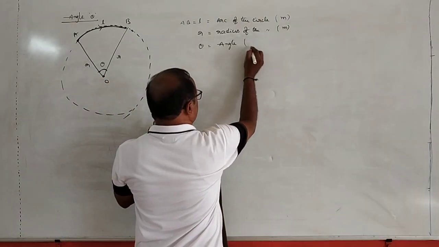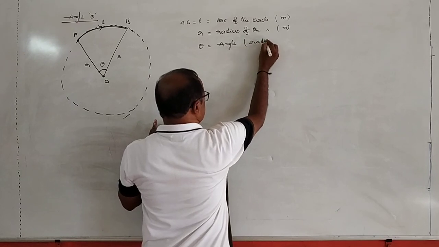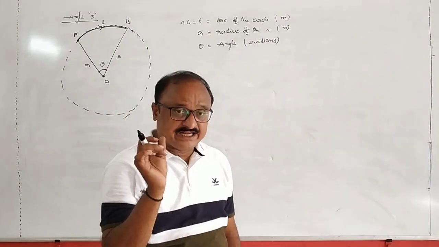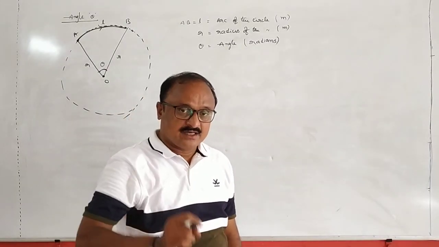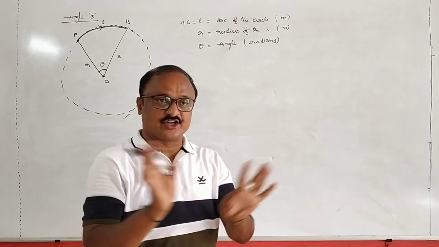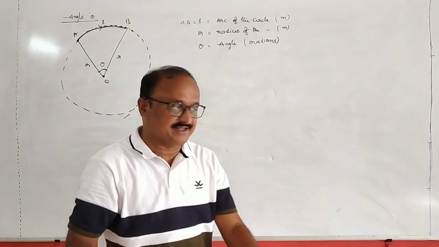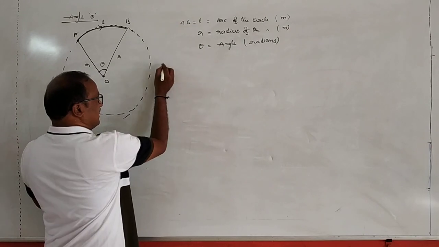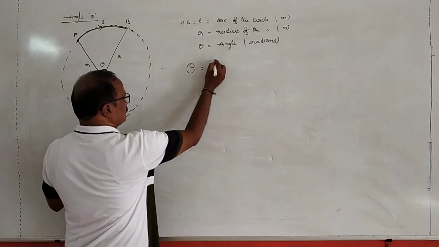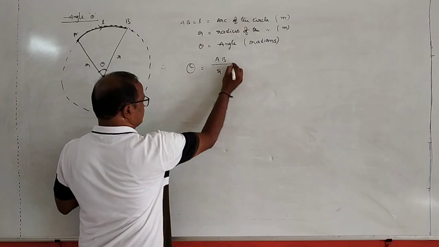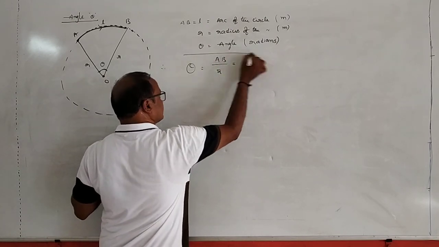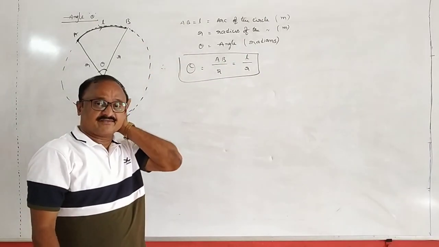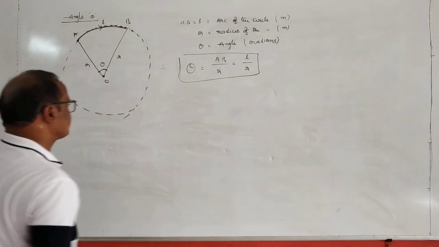Theta is the angle, which is always measured in radians, not in degrees. So while solving the problem, the angle must be taken in radians, not in degrees. See here, what is the relation between theta, L and R? Angle theta is equal to the length of the arc by radius, or theta equals L by R. This is the formula for the length of the arc, radius and angle.